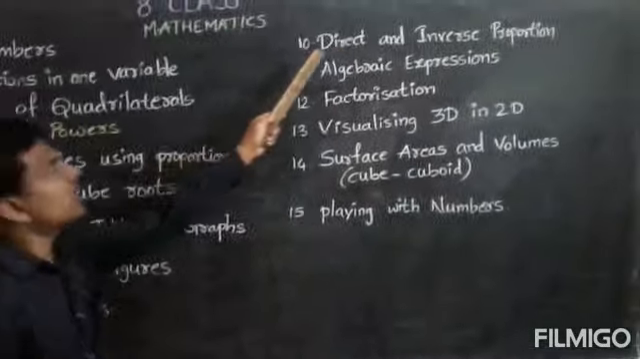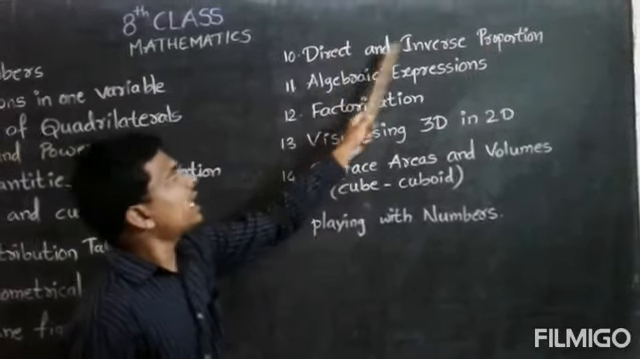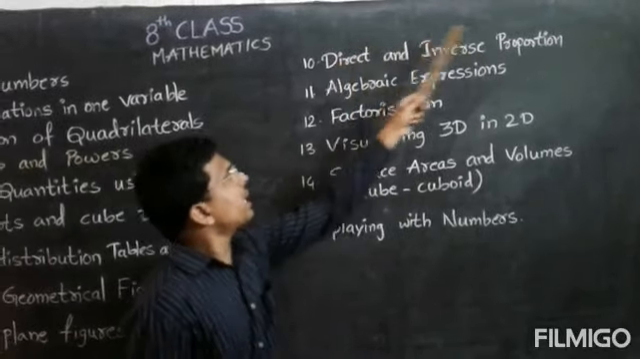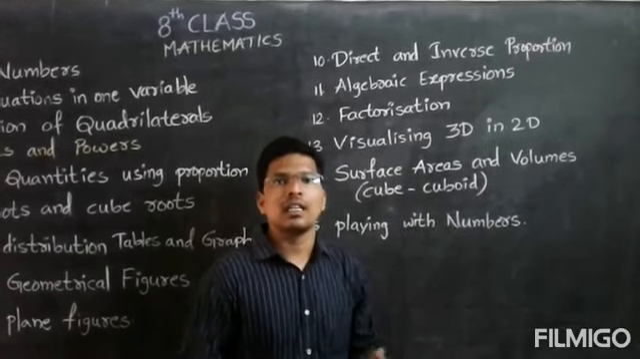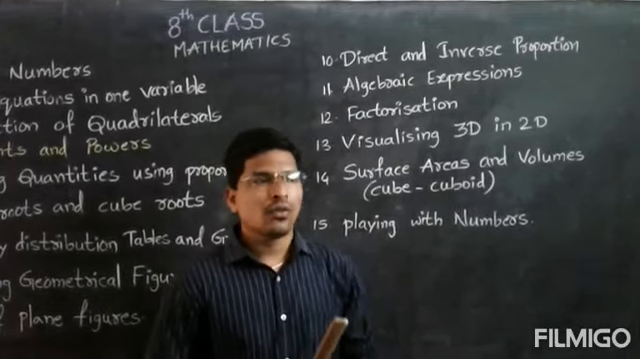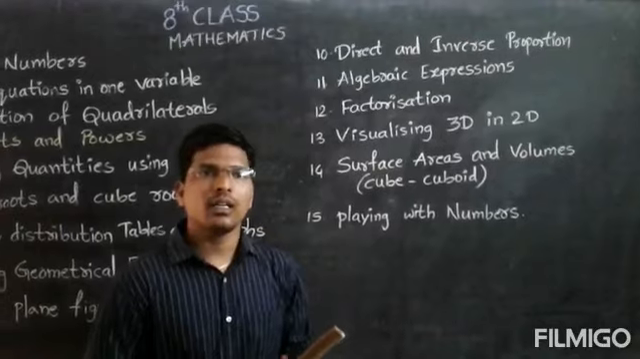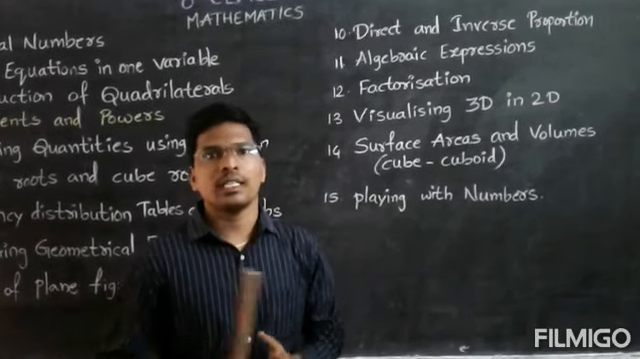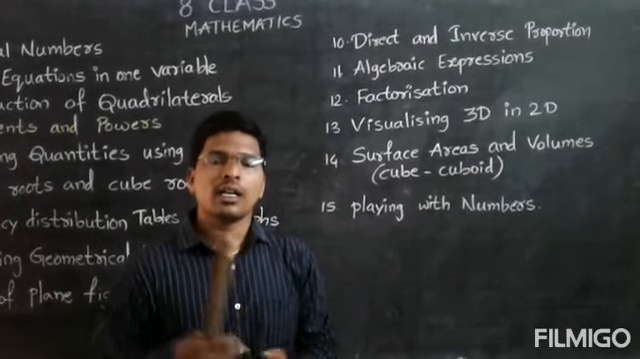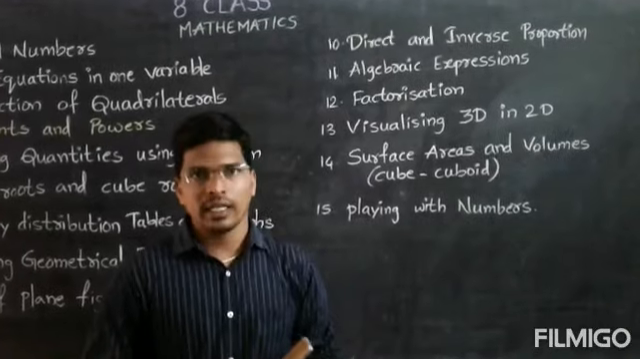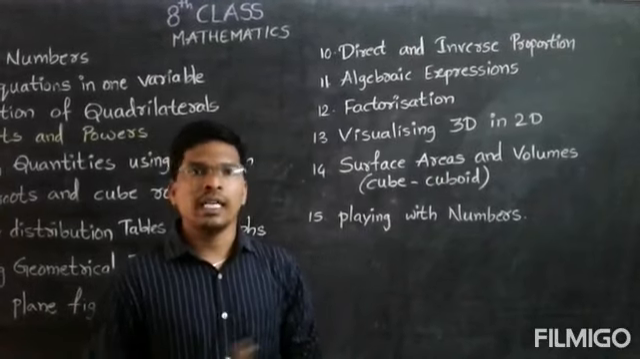Okay, next, 10th chapter, direct and inverse proportion. What is meant by direct proportion? Direct proportion means if one quantity increases, another quantity also increases. For example, in a hostel there are 50 students staying. What is the consumption of rice there? Maybe 100 kg. If the number of students increases to 100, the consumption of rice also increases to 200 kg. So if one quantity increases, the other quantity also increases.